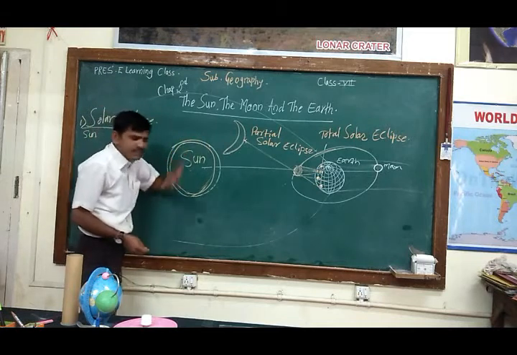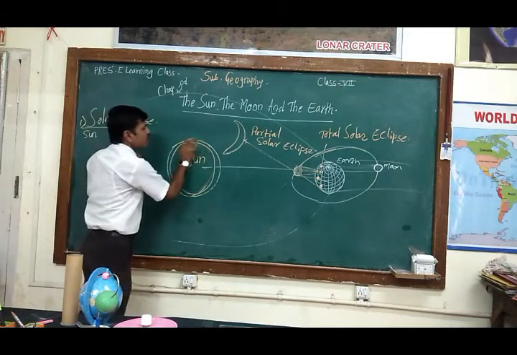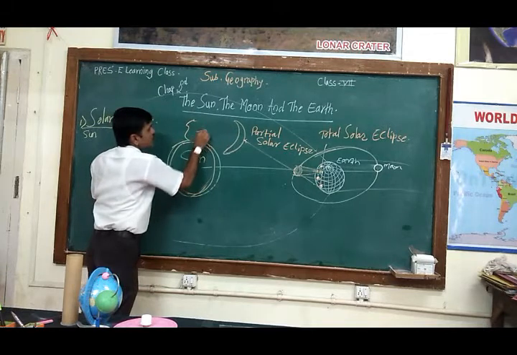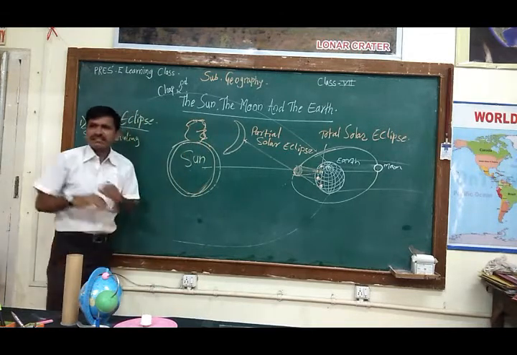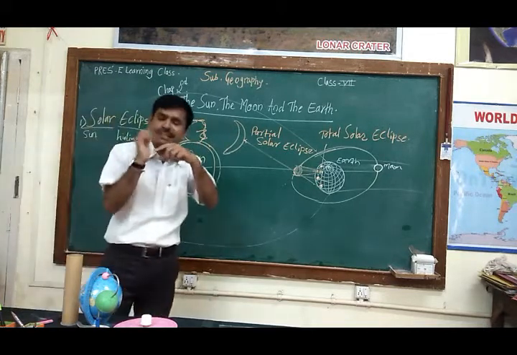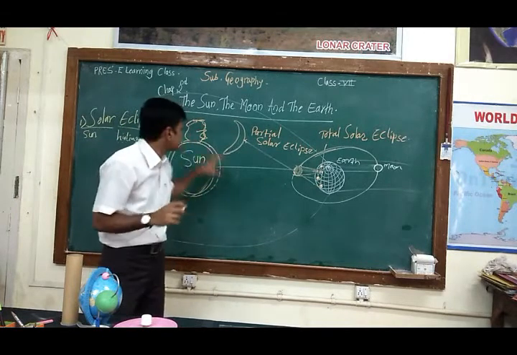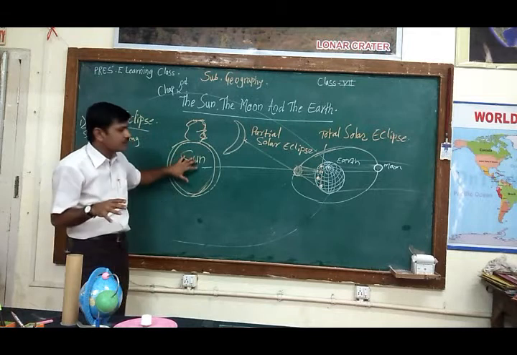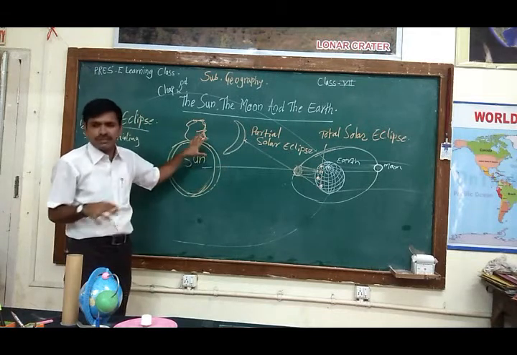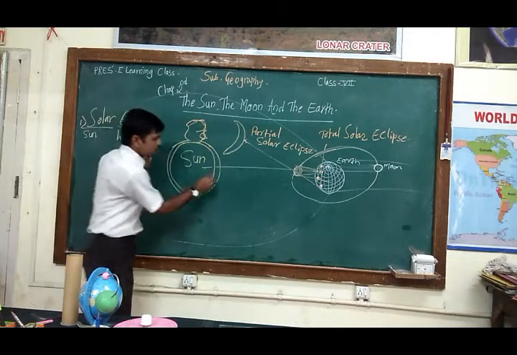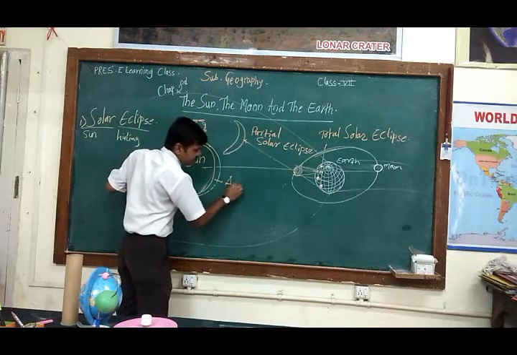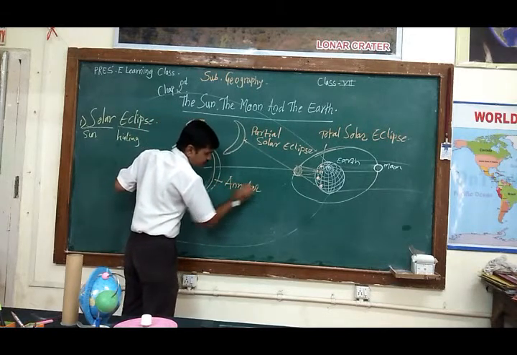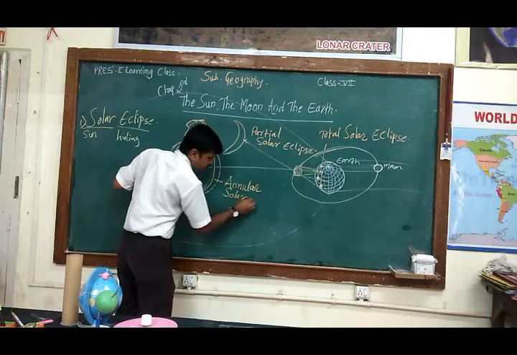Sometimes somewhere on this outer part a shine appears, like a diamond ring shining. These events are rare. When only a ring is visible during a solar eclipse, it is called an annular solar eclipse.